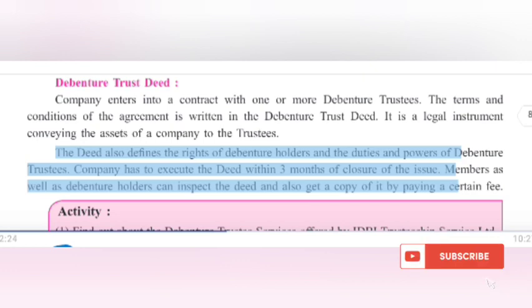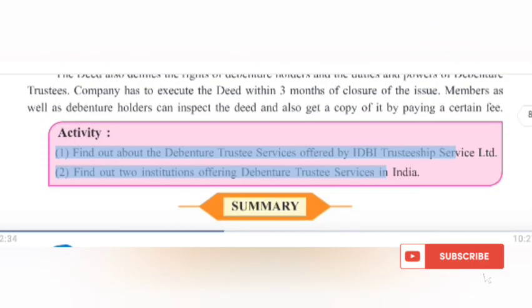Activity. Find out about the debenture trustee services offered by IDBI Trusteeship Service Limited. Find out 2 institutions offering debenture trustee services in India.